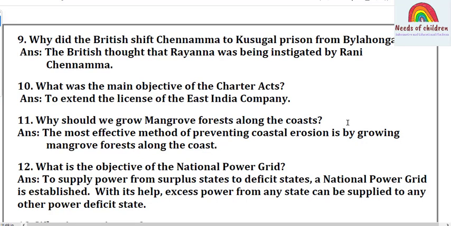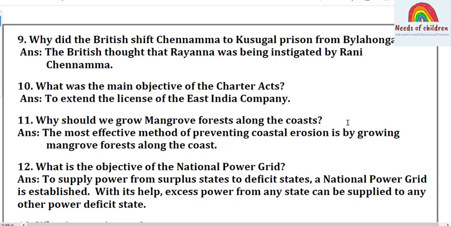What was the main objective of the Charter Acts? Students, this is the question from history, the impact of British rule in India. Answer, to extend the license of the East India Company. Here, the word Charter Acts, you have to remember that Charter Acts is nothing but a license extending to the East India Company, because it's a private company that came to India for the purpose of trade. The British government gave the license for the East India Company to trade. That's the reason it is a license to the East India Company to trade in India.